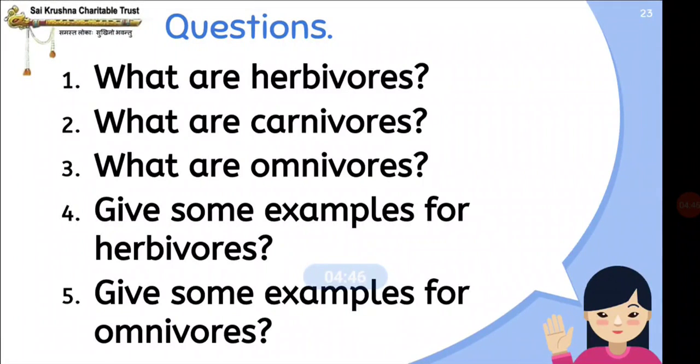Fourth one, give some examples for herbivores. You have to write the examples of herbivore animals, plant eating animals. Okay. And fifth question, give some examples for omnivores. Omnivores means the animals who eat flesh of other animals as well as plants.